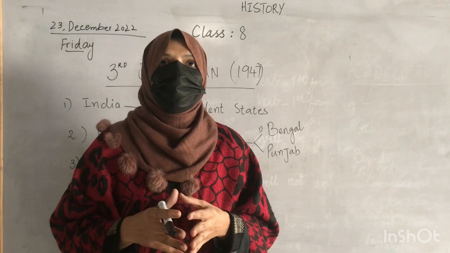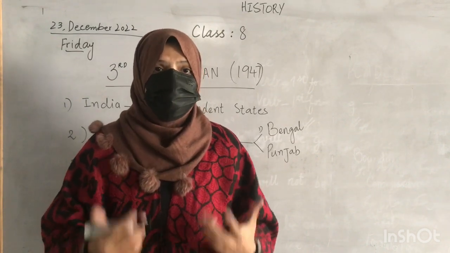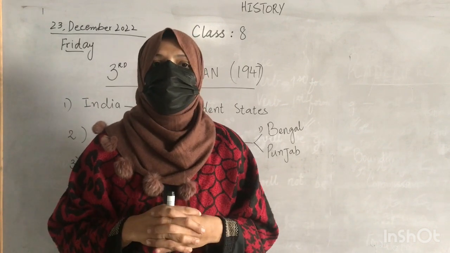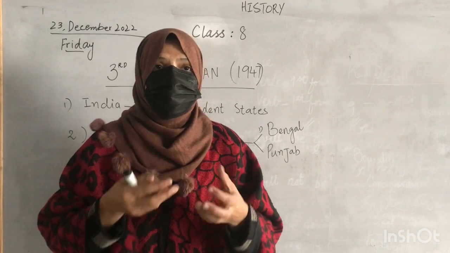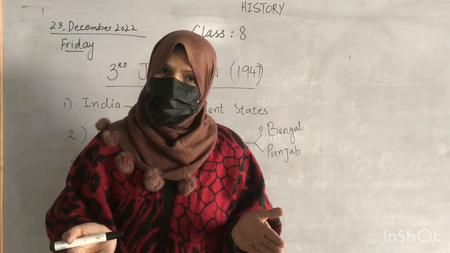So Lord Mountbatten realized firsthand that it was not possible to maintain Indian unity. He found that there was a demand for the separation of the Indian subcontinent into two major states.